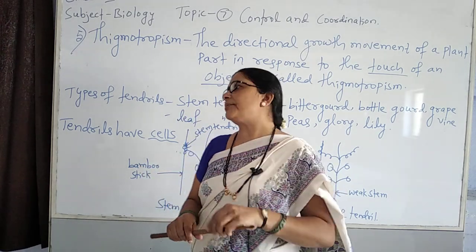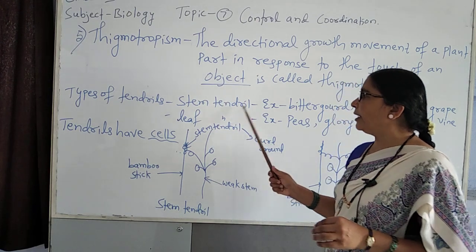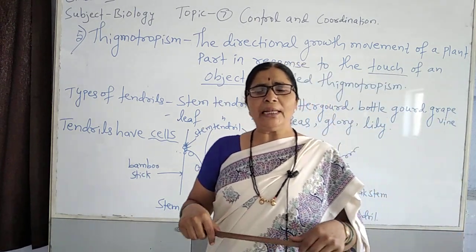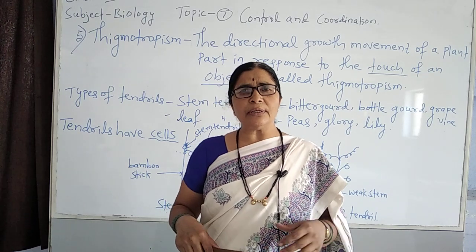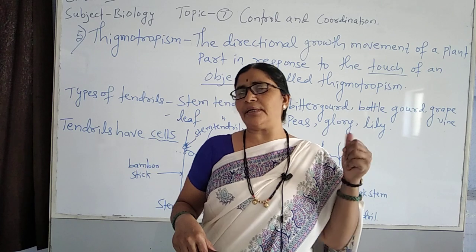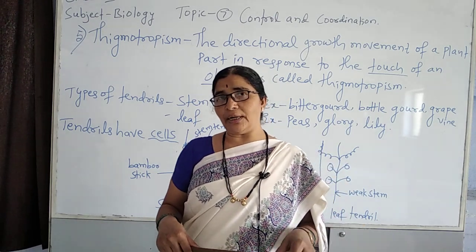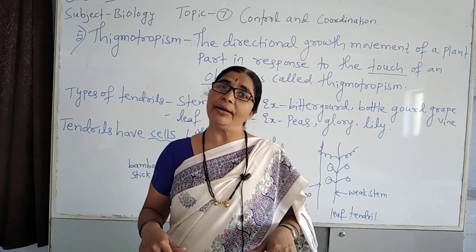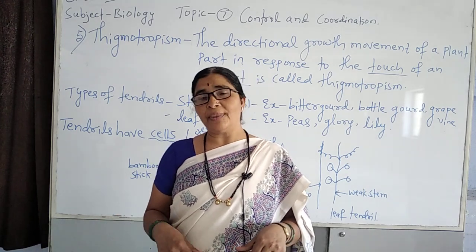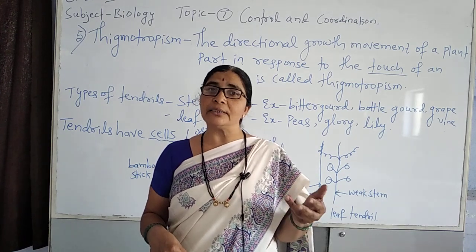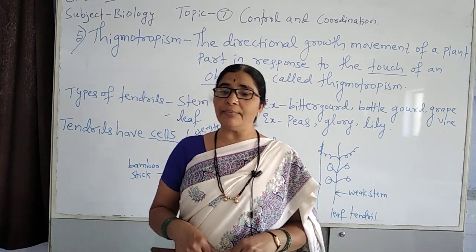So there are two types of tendrils: stem tendril and leaf tendril. The modified leaf or a petiole is nothing but a leaf tendril. The modified stem is nothing but a stem tendril. What is a leaf tendril and stem tendril? The leaf is modified into a tendril for the support. And in a stem tendril, the stem is modified into a tendril.